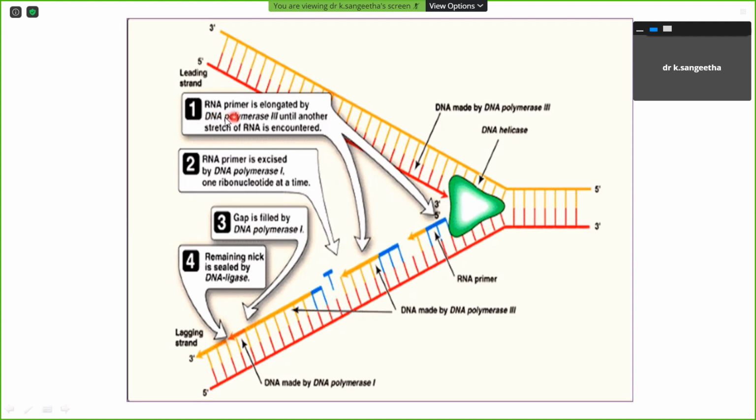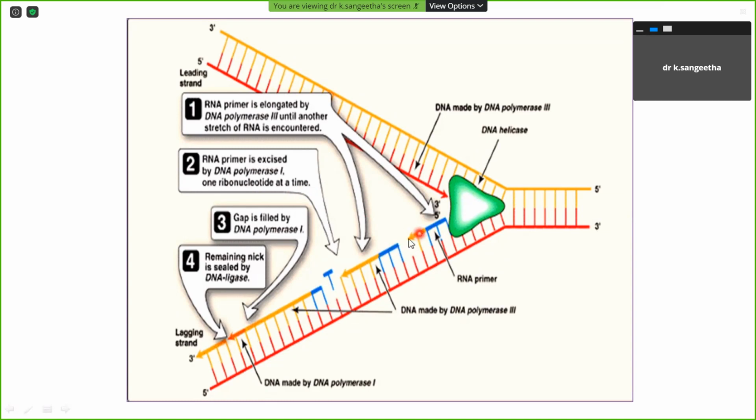The first is that the RNA primer is elongated by a polymerase until another stretch of RNA is encountered in the lagging strand. The RNA primer is excised by DNA polymerase, one ribonucleotide at a time. Here DNA polymerase 1 is going to act as two enzymes. One is a nuclease, which will cleave the RNA primer.